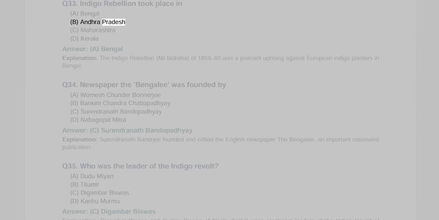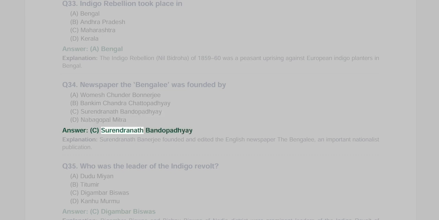Q33. Indigo rebellion took place in A. Bengal, B. Andhra Pradesh, C. Maharashtra, D. Kerala. Answer A, Bengal. Explanation: The Indigo rebellion, Nil Bidroha, of 1859 to 60 was a peasant uprising against European indigo planters in Bengal. Q34. Newspaper The Bengalee was founded by A. Womesh Chunder Banerjee, B. Bankim Chandra Chattopadhyay, C. Surendranath Banerjee, D. Nabagopal Mitra.